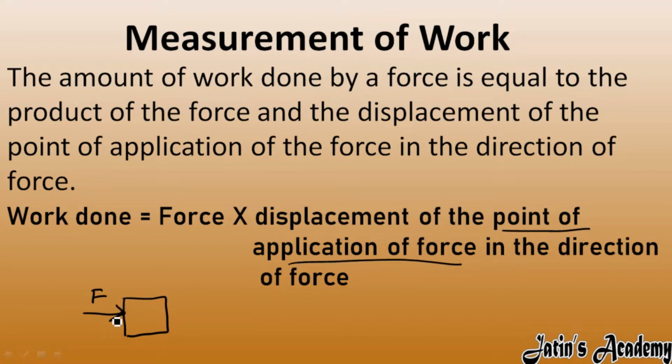When I apply a force on this block, the block moves in the direction of force, and that only is work done. Force is in this direction and displacement occurs in this direction. So the product of these two values gives the work done. Now it's clear that the amount of work done is force and displacement occurring in the direction of force. This part is very important.